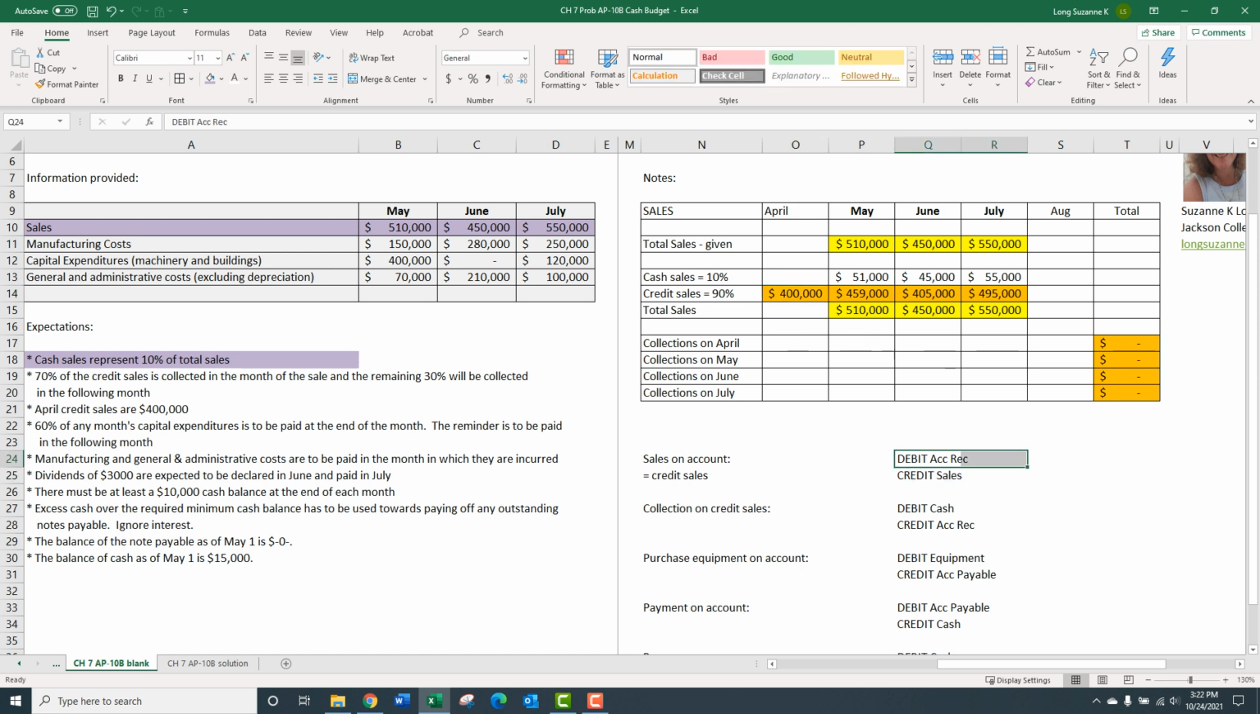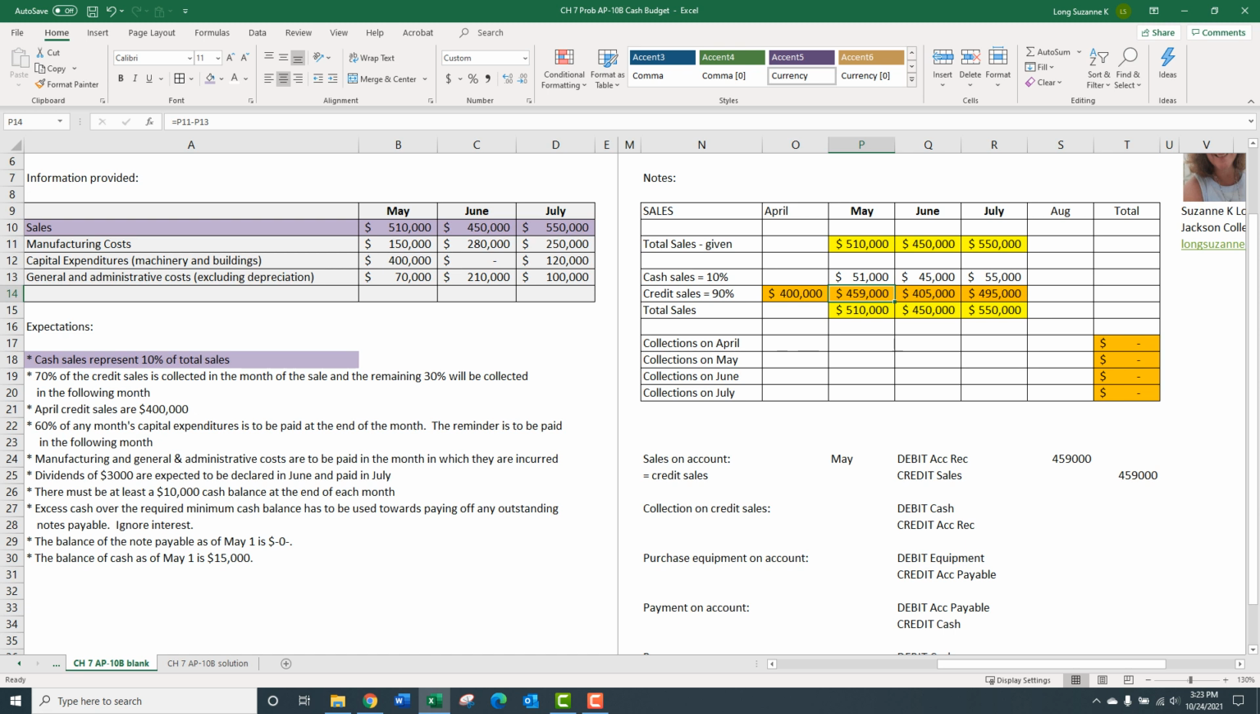What is credit sales? And maybe we could use this one as an example. May credit sales are 459. So if we were to journalize May credit sales, it would look like that. Debit accounts receivable, credit sales. Credit sales for May, 459,000.